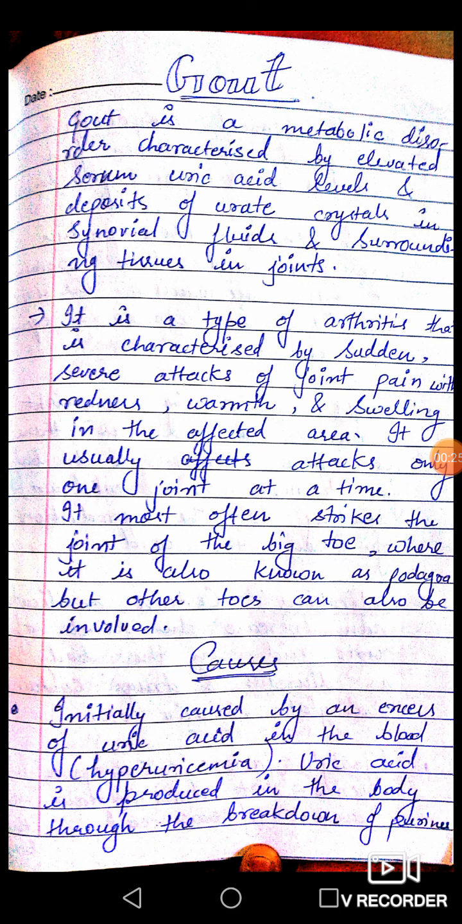Means what basically happens in this disease? It is basically a metabolic disorder in which there will be elevation of serum uric acid level. Means in gout there will be an increase in the uric acid level and there will be deposition of some urate crystals in the synovial fluid present in the synovial joints, as well as some surrounding tissues in joints.